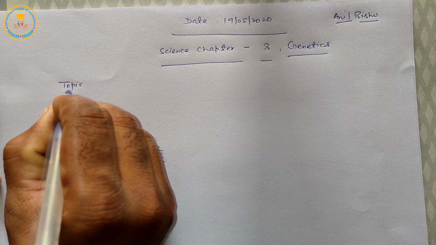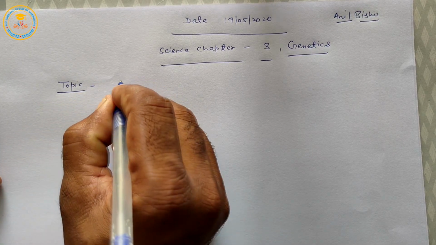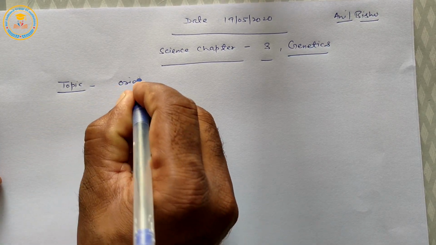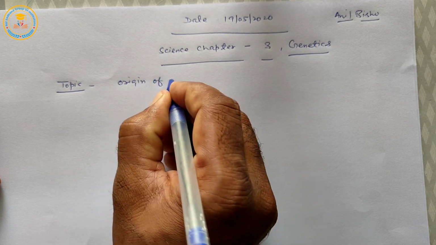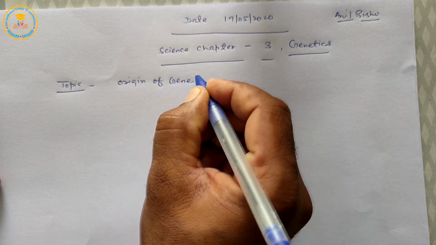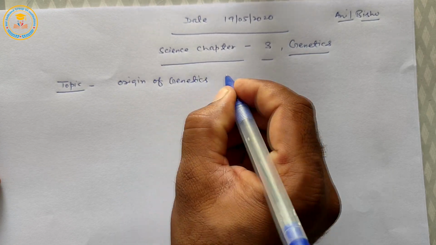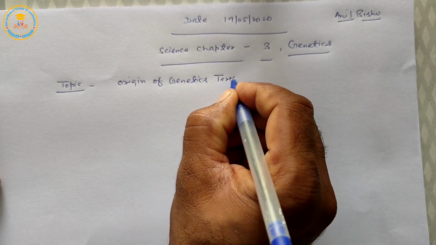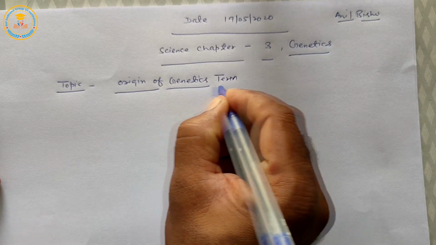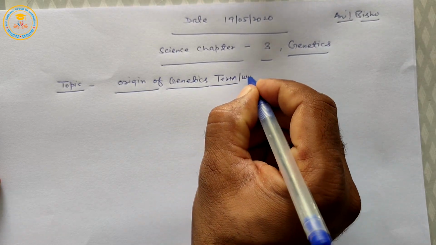First is origin of genetics term or word.